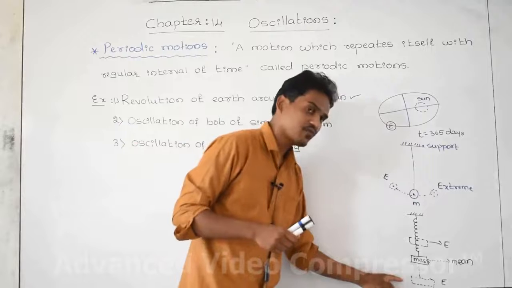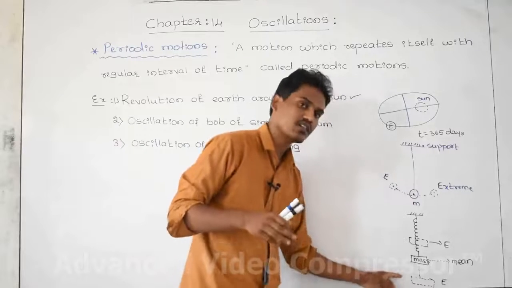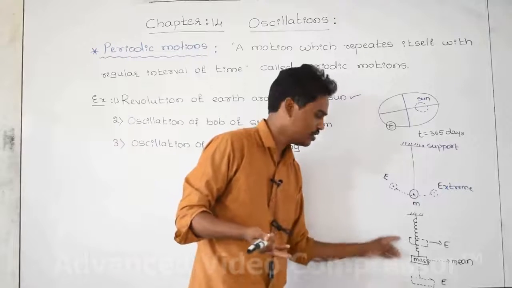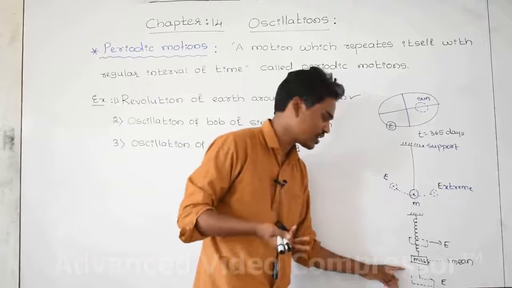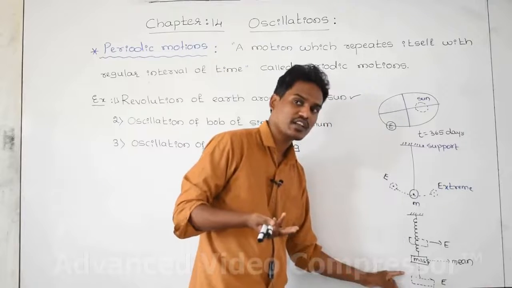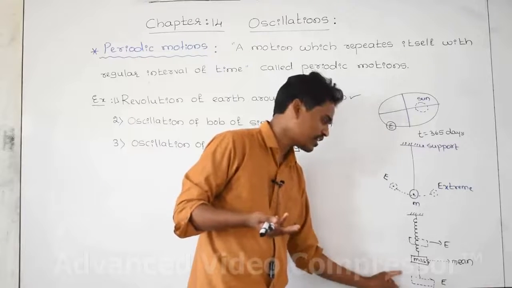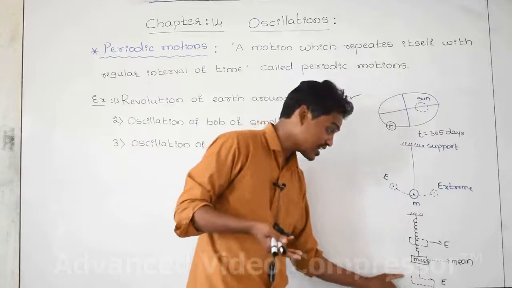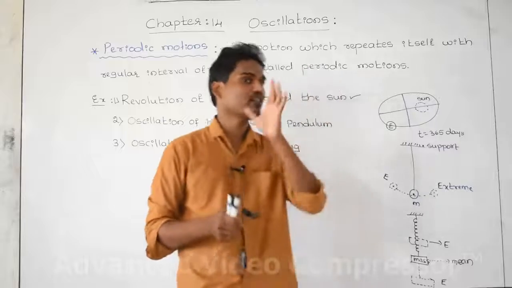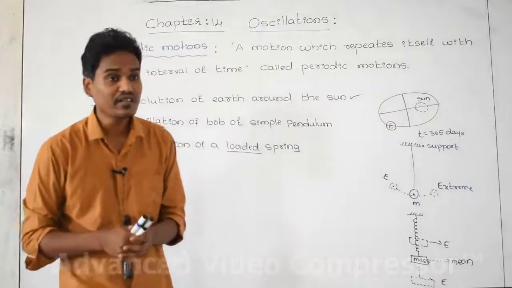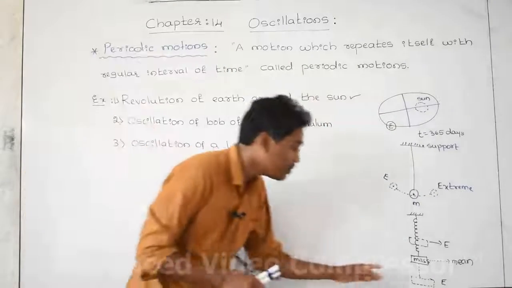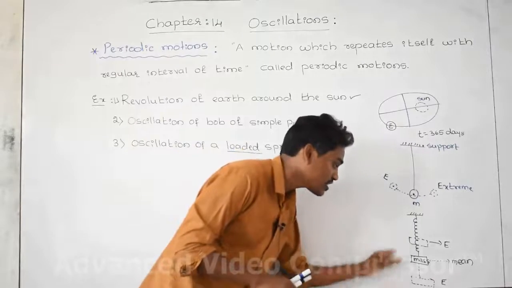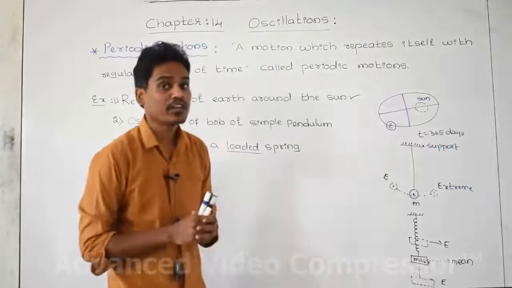First cycle, time taken 1 second. Second cycle, how much time taken? 1 second. Third cycle, how much time taken? 1 second. Fourth cycle, how much time taken? 1 second. Fifth cycle, how much time taken? 1 second. For the nth cycle, how much time taken by the body? Again 1 second. For each and every cycle given by this body along a straight line, about a mean point,